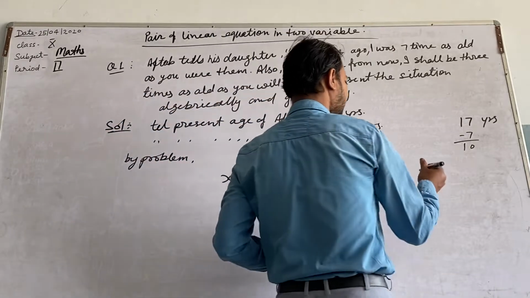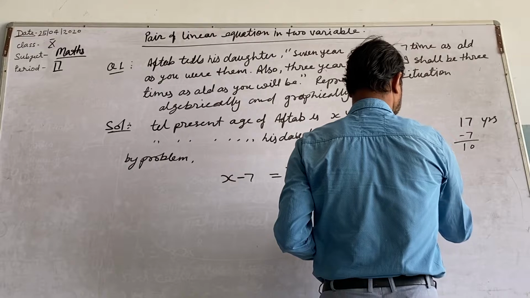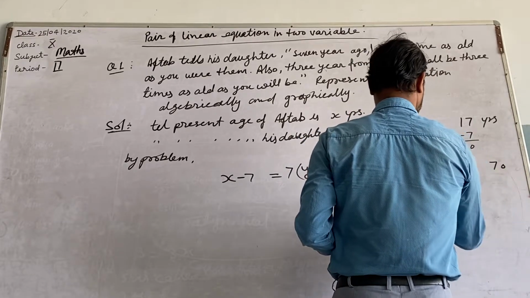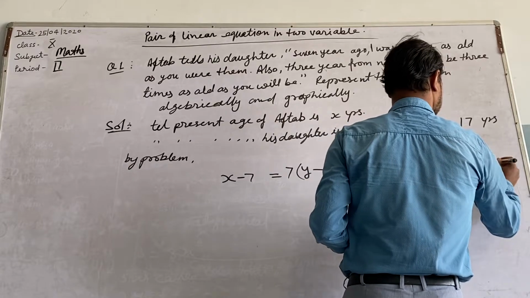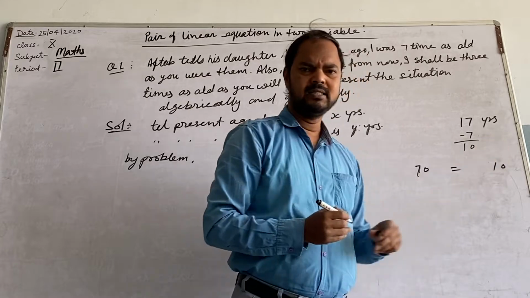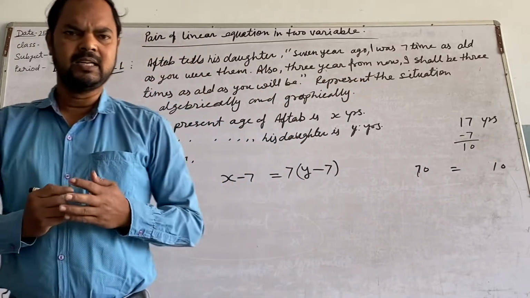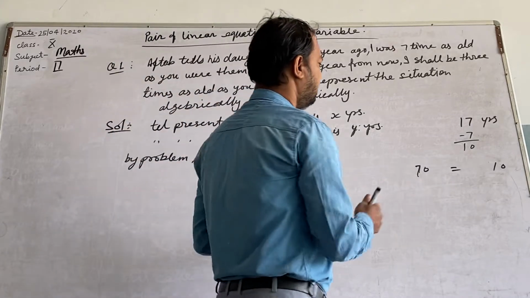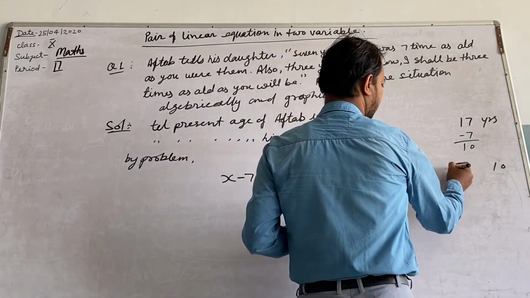Suppose a number is 10, other number is 70. Write like this. If Aftab's age is this, daughter's age is this. Since we see here Aftab is 7 times his daughter, so how can we equate both ages?